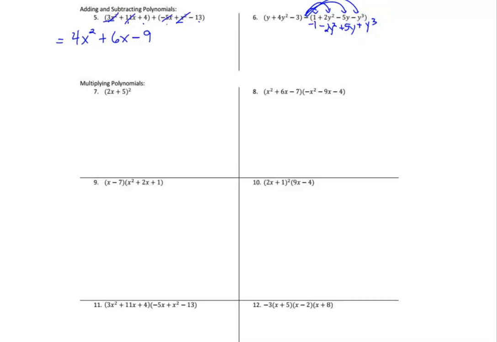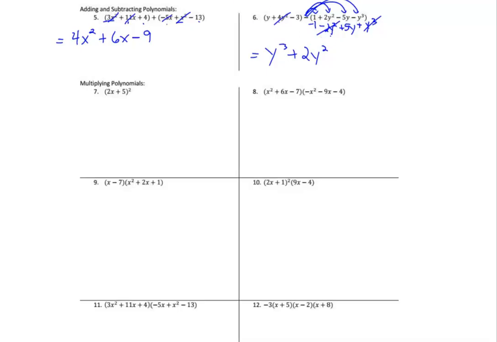Now we can add like terms together. If I start with the highest power, the highest power I see on a variable is y to the third, and there's no other terms to combine with that one. So this is going to be equal to a positive y to the third. I've used that term only so far. Now I go to the y squared terms, and I see a 4y squared and negative 2y squared. If you add those together, you get positive 2y squared. I've used that term and that term.